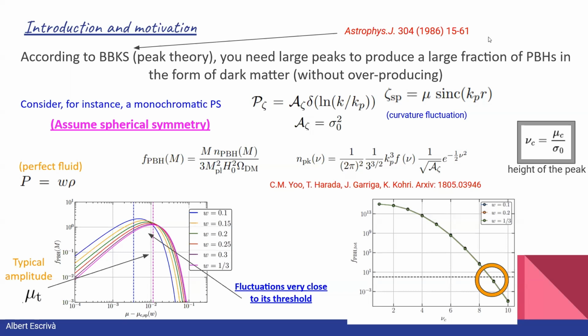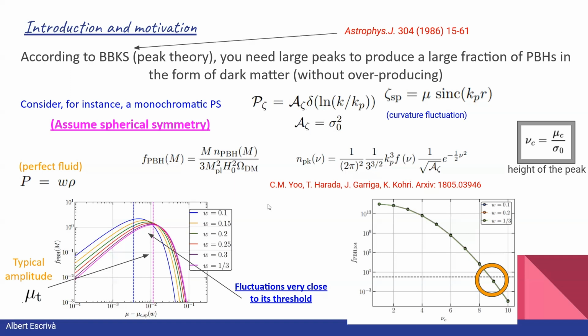So let's start by assuming spherical symmetry. The BBKS paper tells us peak theory for Gaussian random fields, and basically you need large peaks to produce a large fraction of PBH in the form of dark matter. We can see this by considering, for instance, a monochromatic power spectrum given by this equation, where the corresponding curvature fluctuation is given by the sinc profile, where mu corresponds to the peak value of zeta, the curvature fluctuation. And we can define the height of the peak as a ratio between the amplitude mu and sigma zero, where sigma zero is the square root of the amplitude of the power spectrum.